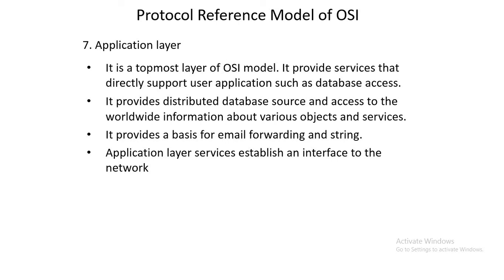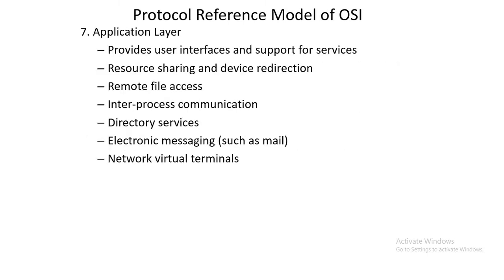Users are directly connected with the application layer and can access the different services of the computer network through it. So the application layer always provides direct services to any host or user. This is all about the OSI reference model.